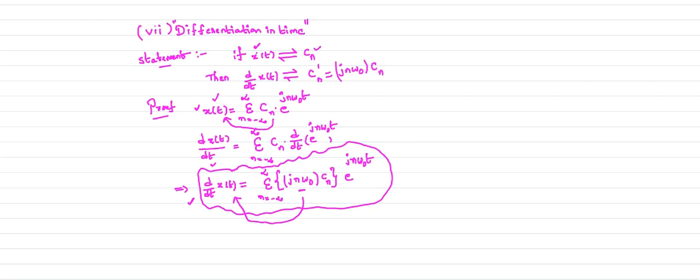That means when you differentiate your input signal, we will get the answer like this. The complex exponential Fourier series coefficient is multiplied by a factor of jn omega naught. This is your differentiation in time property.